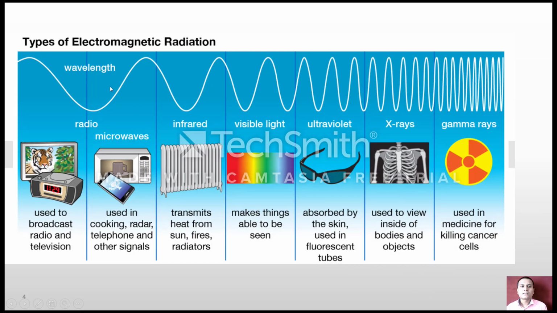These are the commercial aspects of electromagnetic radiation. The radio waves can be used for radio and television stations, while microwaves are used for commercial purposes. Infrared is used for fires and radiators. We are very well familiar with visible light. The ultraviolet light is used for fluorescent tubes, and X-rays and gamma rays are used for medical purposes.